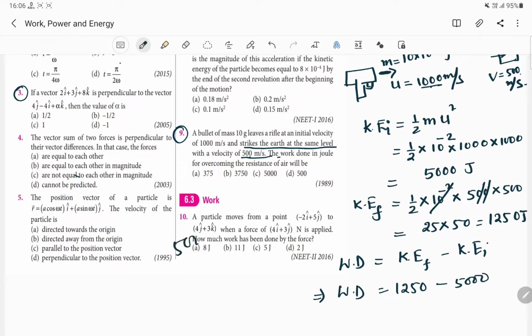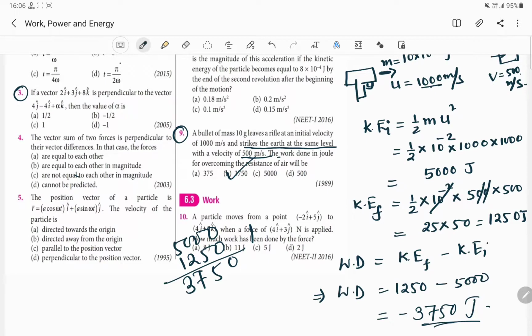So if 1250 is subtracted from 5000, 0 5 1 in hand 3, that is 7. Carry 1, and that is 2 3 3 7, it will be minus 3750 joule. So 3750 joule of energy will be lost due to air friction, or in another word, 3750 joule of energy is to be wasted in order to overcome air resistance.